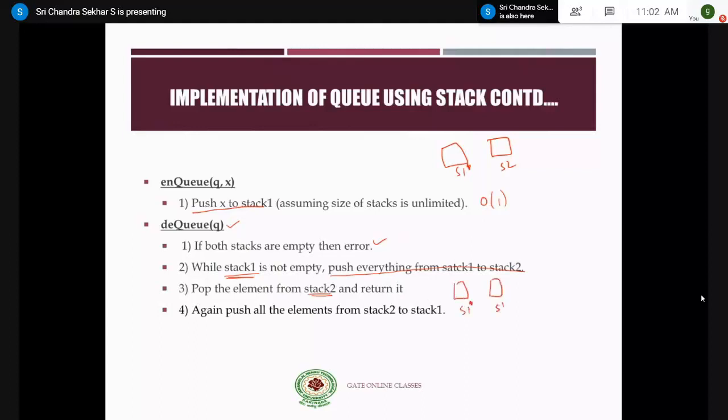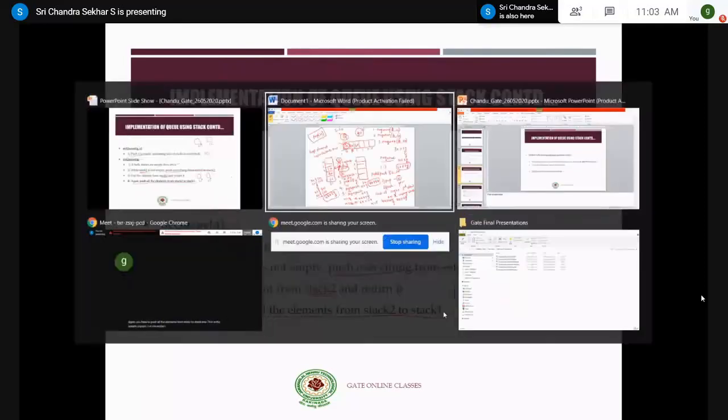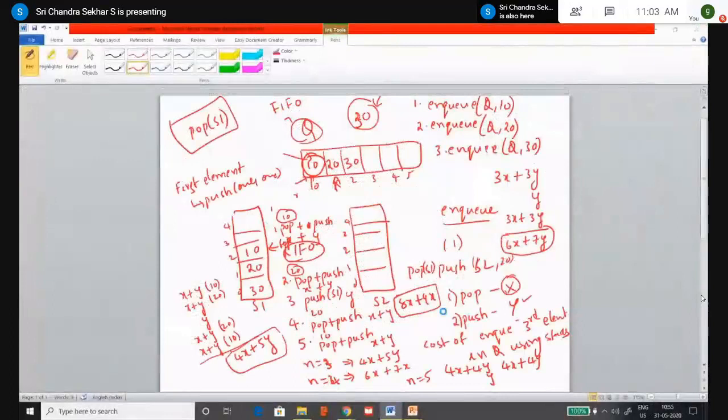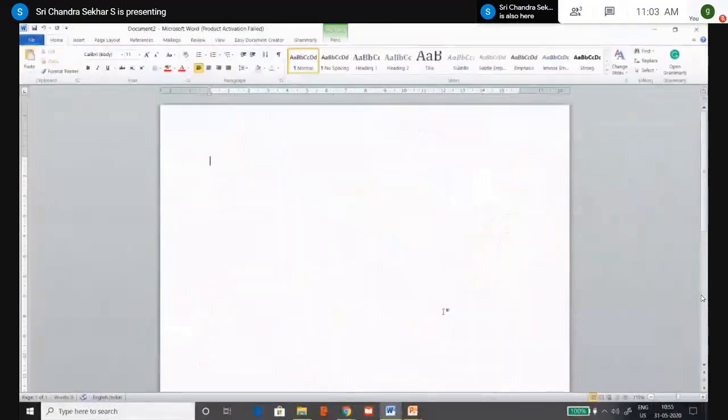So while stack 1 is not empty, push everything from stack 1 to stack 2, pop the element from stack 2 and return it, and then again push all the elements from stack 2 to stack 1. This is the simple algorithm. Let me explain this with an example.